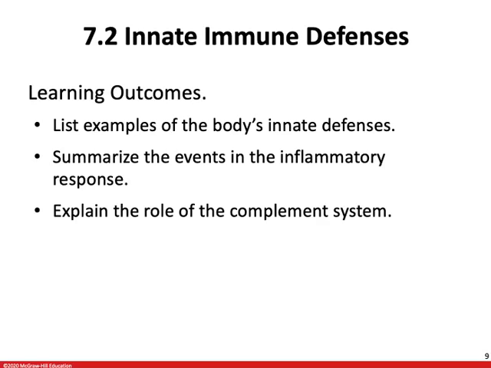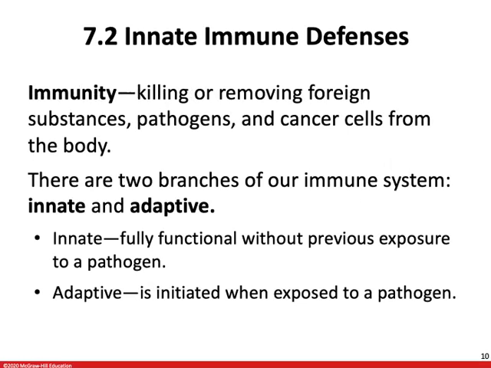7.2 Innate immune defenses. The body generally defends you against anything that it does not recognize as being part of or belonging inside of you. The common targets of the defense system include pathogens. Pathogens are disease-causing bacteria, viruses, prions, protozoans, fungi, parasitic worms, really anything that can cause disease in the human body.